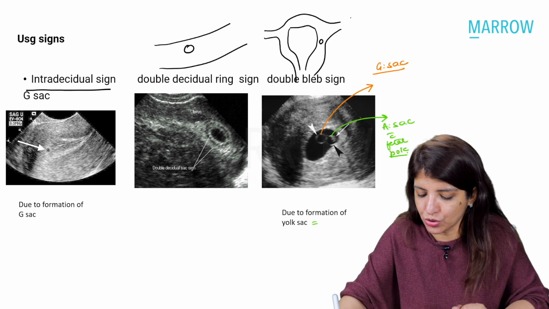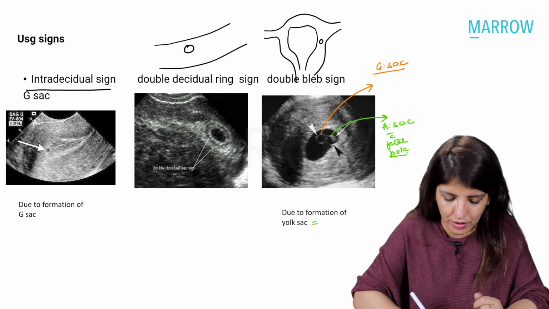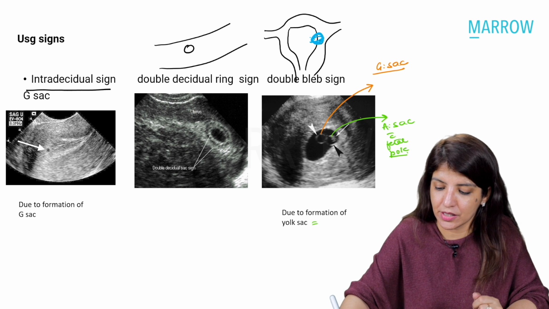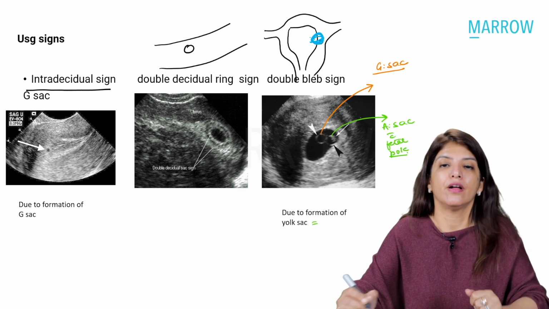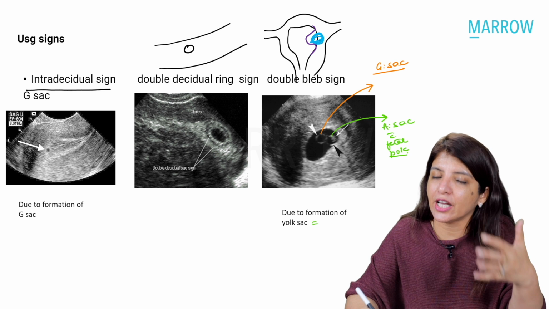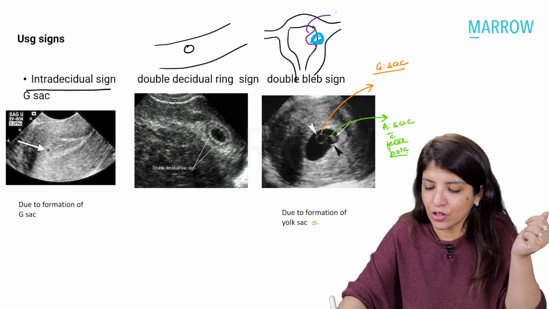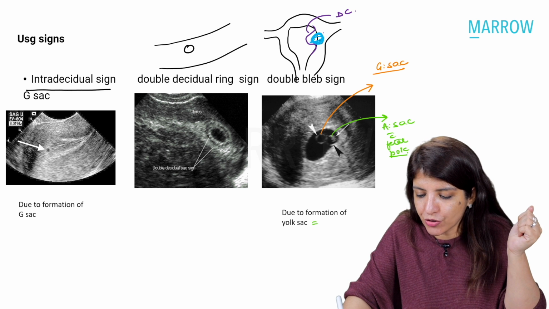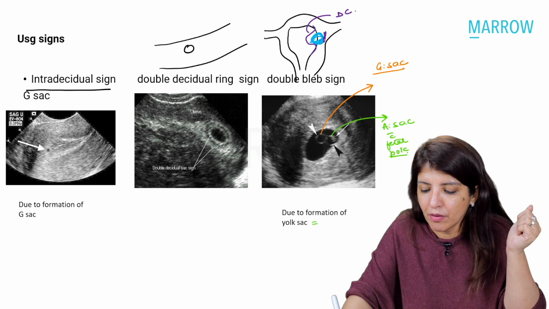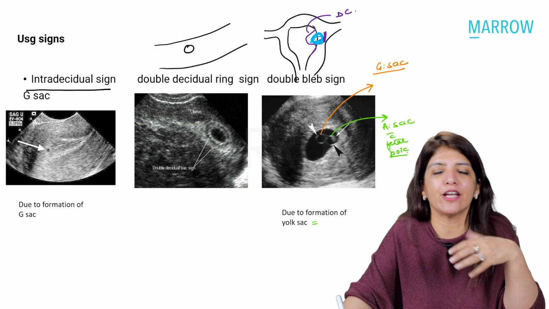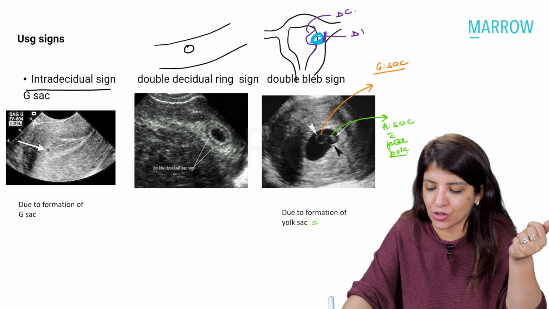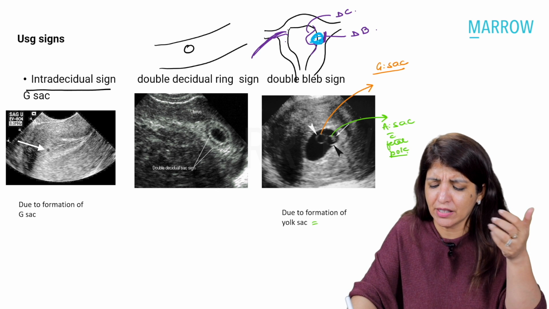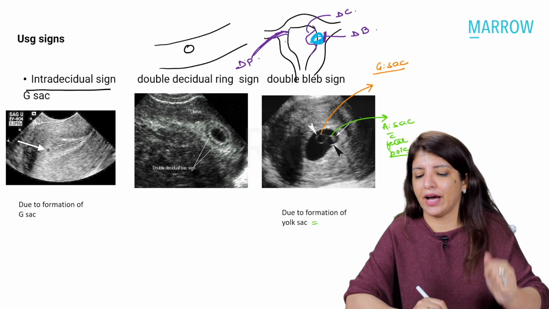Now this blastocyst will grow. Above the blastocyst, separating it from the uterine cavity, is what is called decidua capsularis. The endometrium present below the blastocyst, the site for future placenta formation, is decidua basalis, and the rest of the endometrium anywhere else is decidua parietalis.